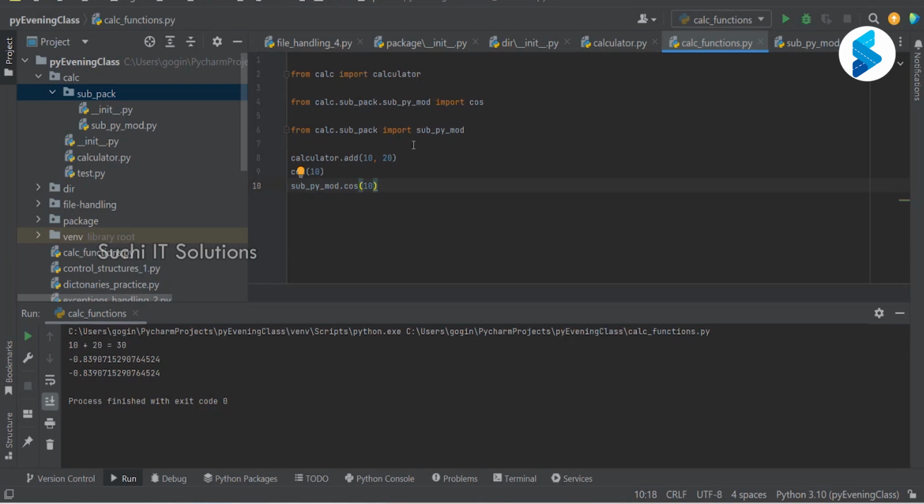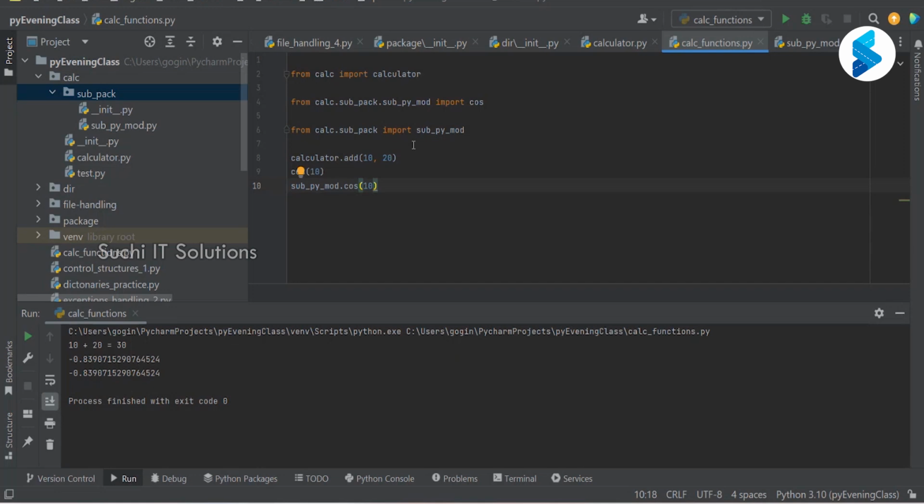So why should we import? What is the purpose of importing? Code reusability. You don't have to rewrite it. There is a piece of code somewhere in another module, and if I have to use that, all I have to do is import and use it. We don't want to rewrite.